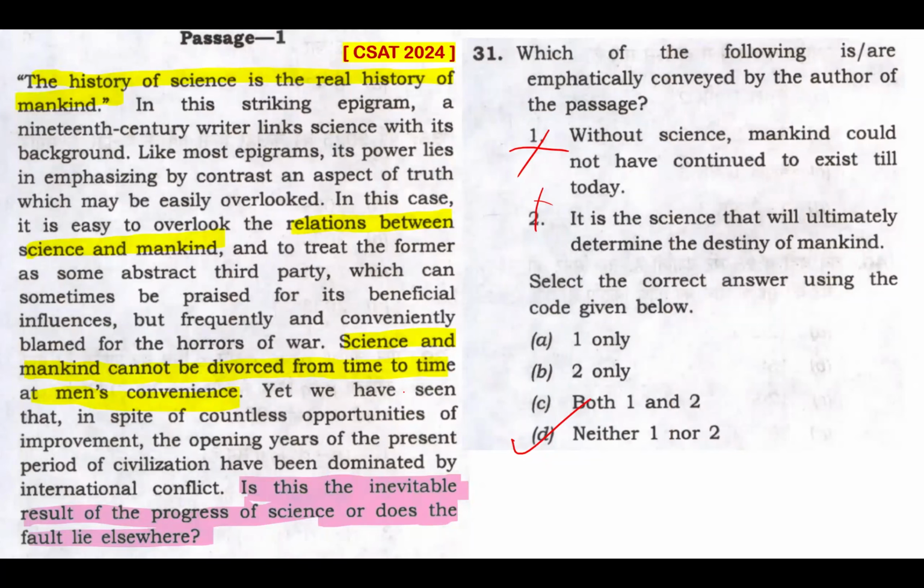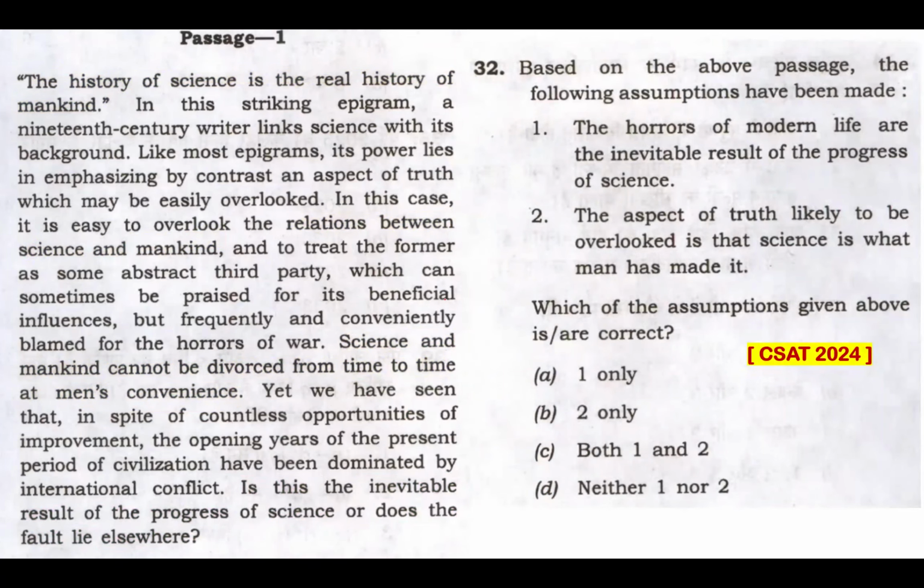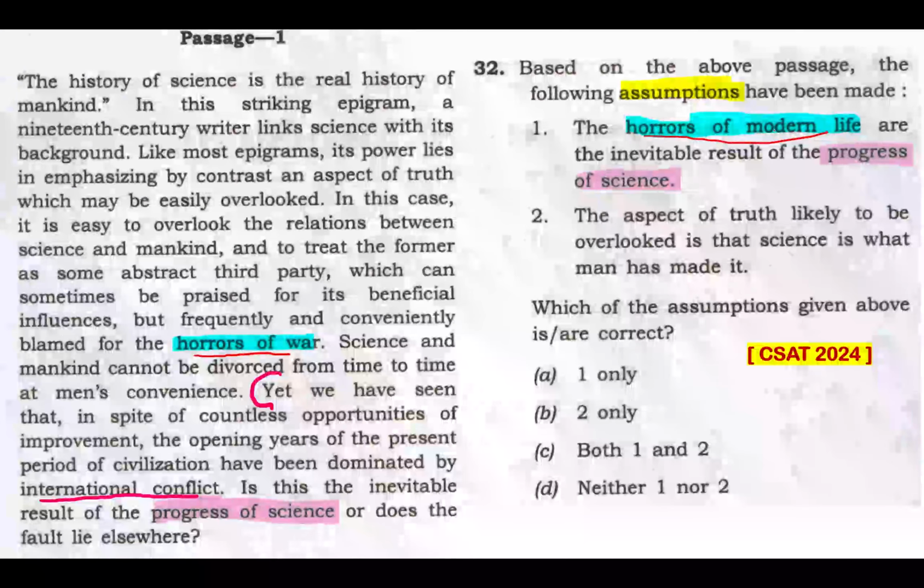Going to the next question, which is a sub-question of this passage. Question 32. Based on the above passage, the following assumptions have been made. The keyword is assumption. Statement 1: The horrors of modern life are the inevitable result of the progress of science. Horrors, I've read somewhere. Progress of science, I've read somewhere. And this is how UPSC traps you. What I've read is horrors of war. Here it's horrors of modern life. These two things are not the same.